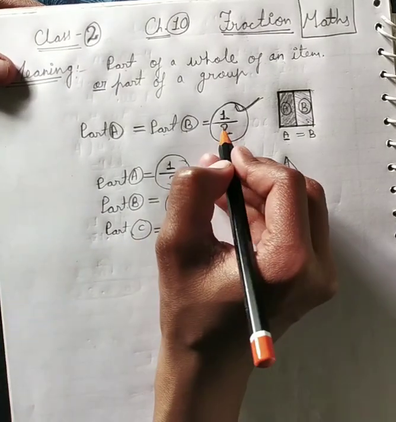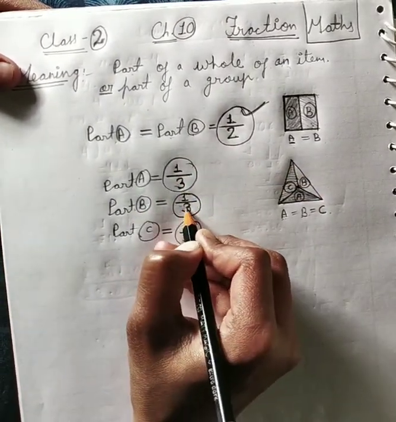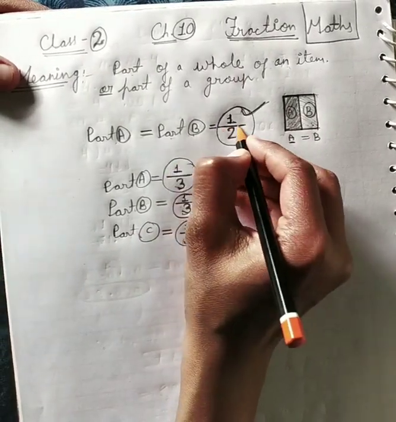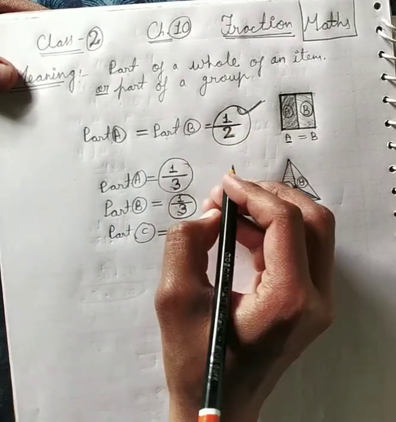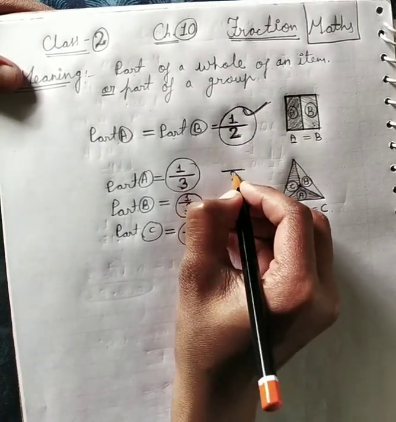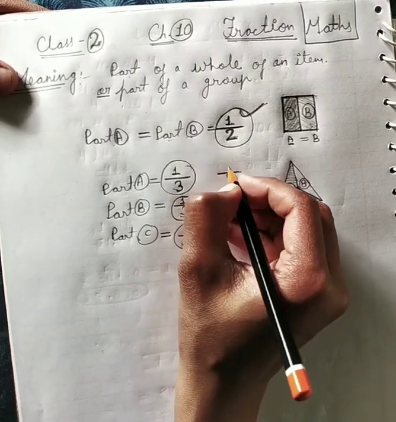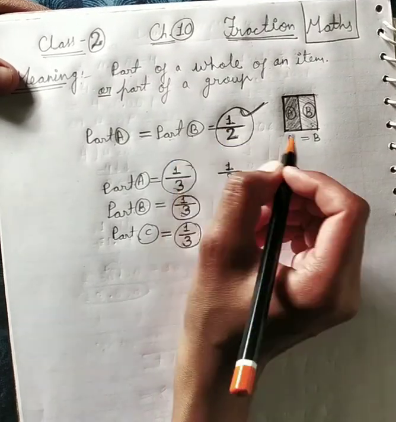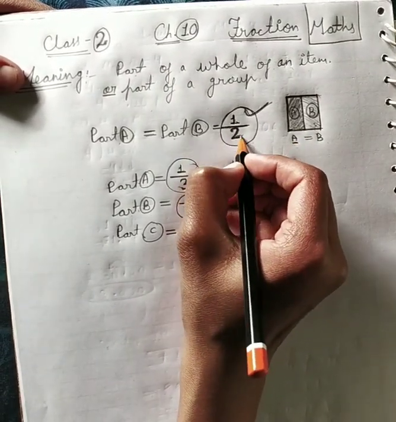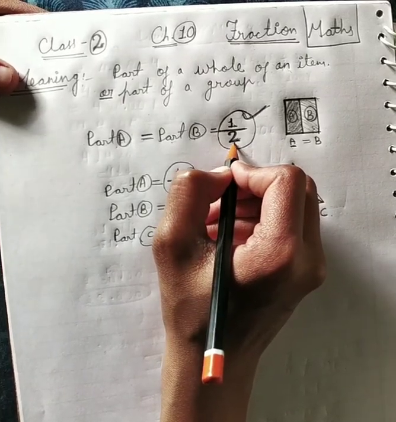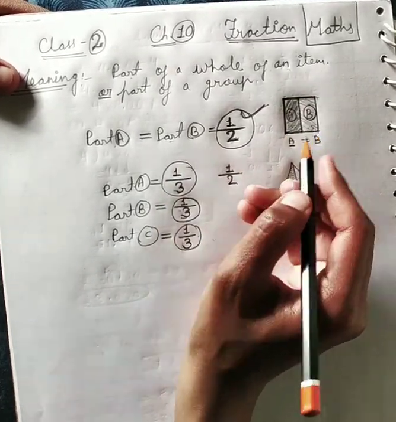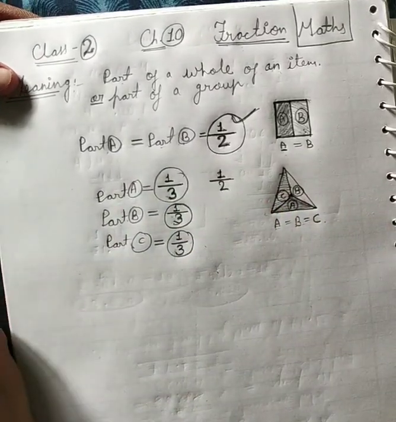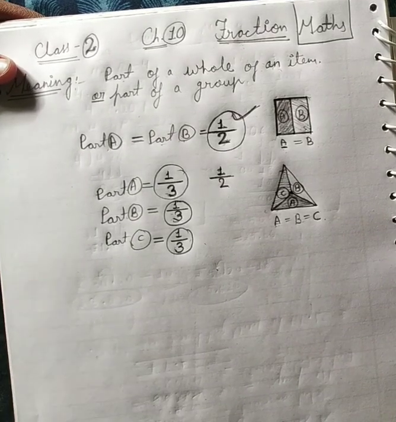So dear kids, the number that is written in denominator, बच्चों, the number that is written in downside. Okay, जो भी नंबर इस लाइन के नीचे होता है, known as denominator, and the number that is written above side is known as numerator. Okay, so if we talk about this one, here this number 2 shows that the whole thing has 2 parts. The number 3 shows that the whole thing is divided into 3 parts. Is that clear? Now come ahead.